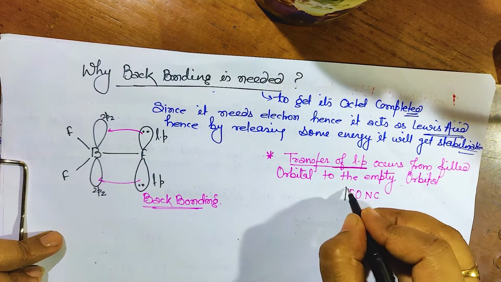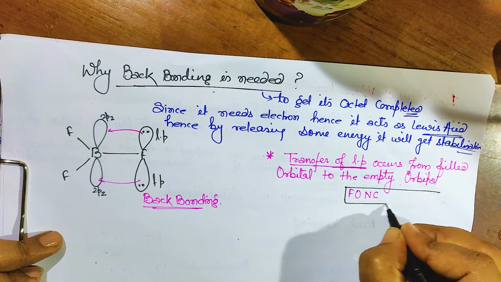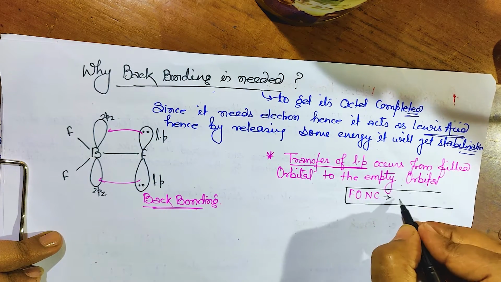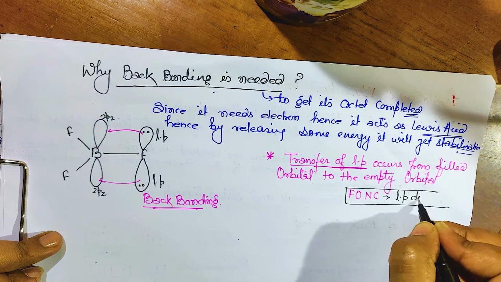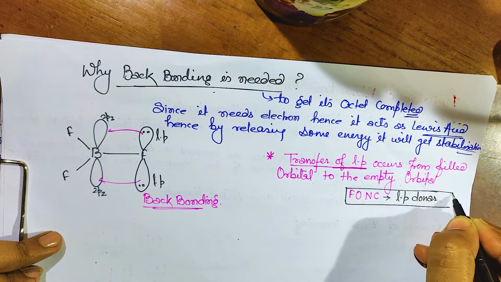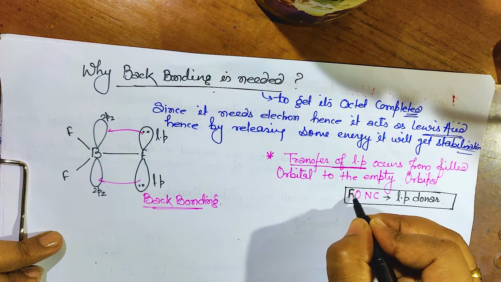FONC, they are the lone pair donors. Got it? They only donate the lone pair.